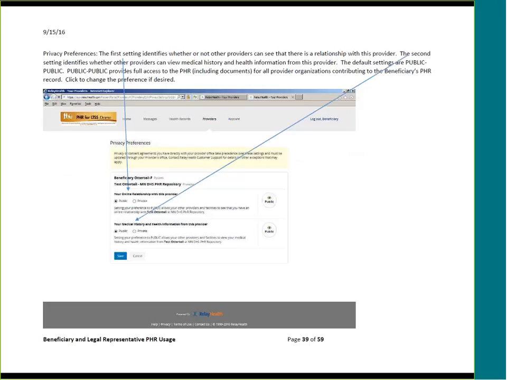The first setting identifies whether or not other providers can see that there is a relationship with this provider. The second setting identifies whether other providers can view medical history or other information from this provider. The default settings are Public and Public, which provides full access to the personal health record, including documents for all provider organizations contributing to the beneficiary's personal health record. Click to change the preference if desired.